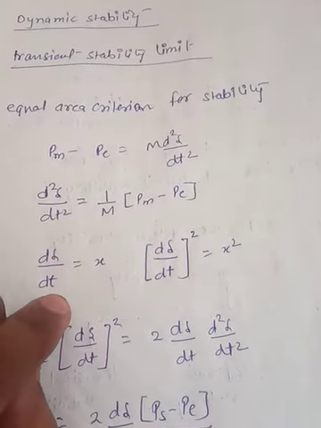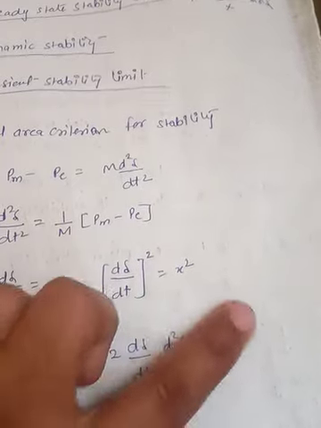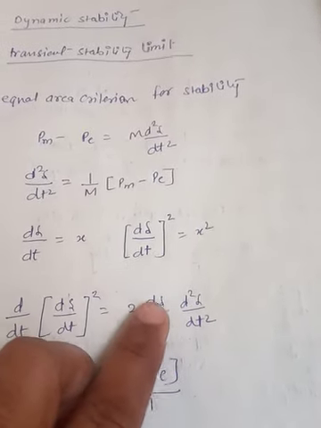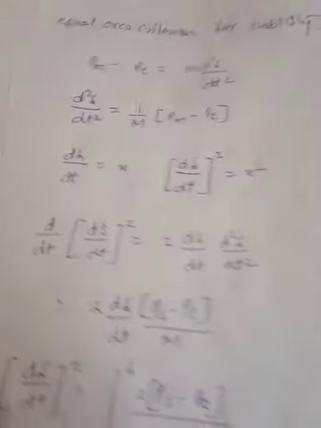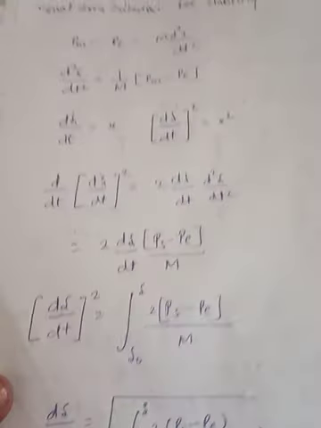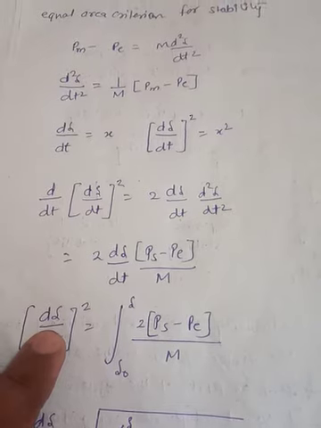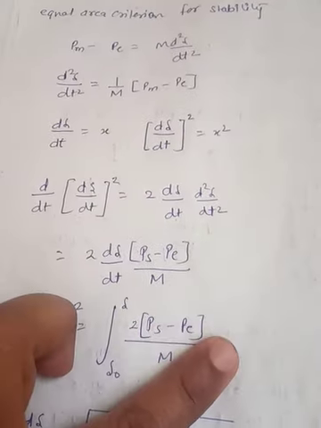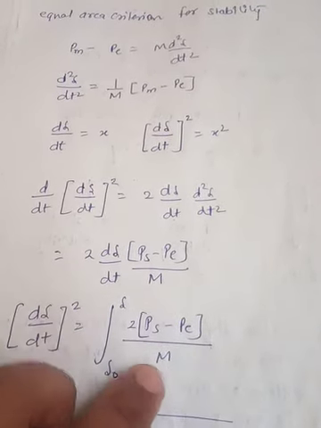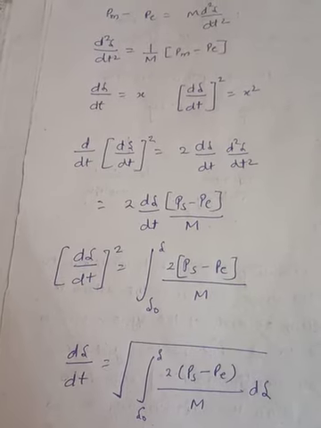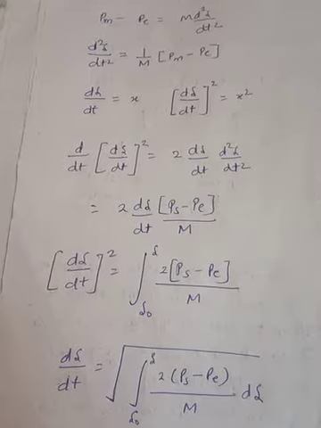If we assume d delta upon dt equal to x, then further we can write d upon dt of (d delta upon dt) whole square as 2 d delta upon dt times d square delta upon dt square, and finally 2 d delta upon dt times (Pm minus Pe) upon M. Now if you simplify this equation, we can write (d delta upon dt) whole square equal to the integral from delta 0 to delta of 2 (Pm minus Pe) upon M d delta, or Pm minus Pe, sorry, it is Pm actually, upon M. It can be written as d delta upon dt equal to the square root of the integral from delta 0 to delta of 2 (Pm minus Pe) upon M d delta. Now this is our swing equation.